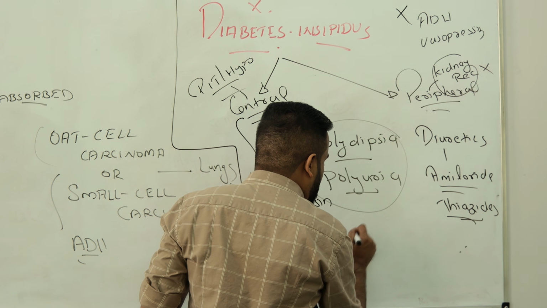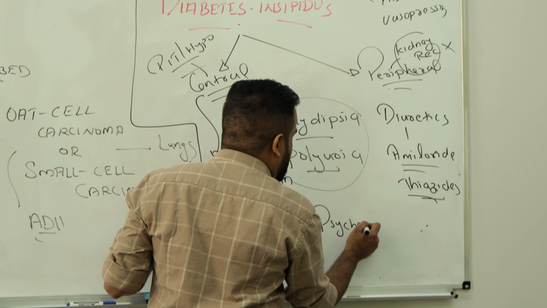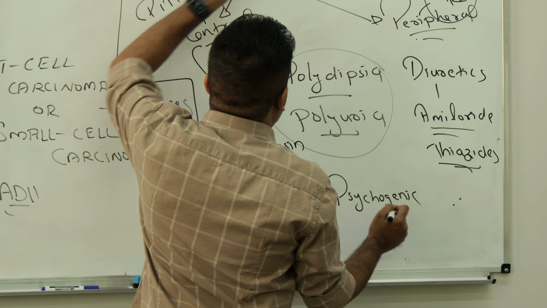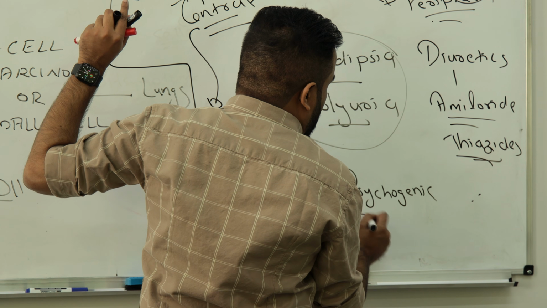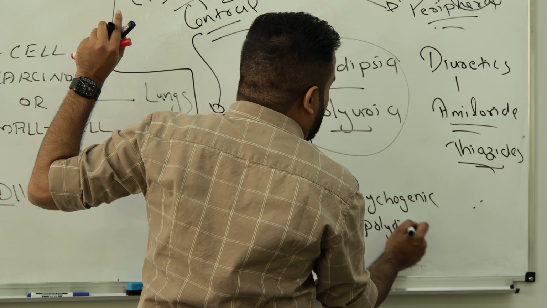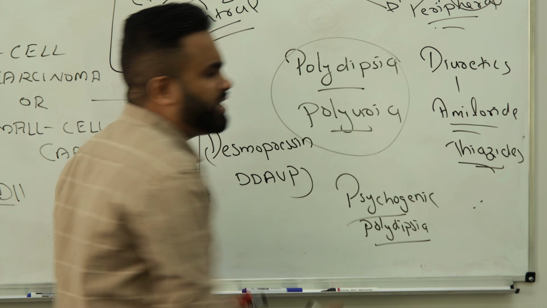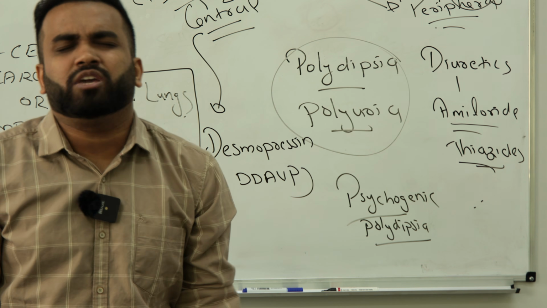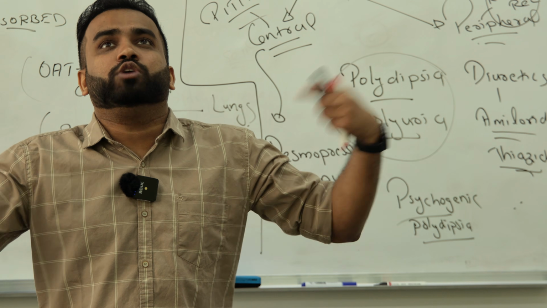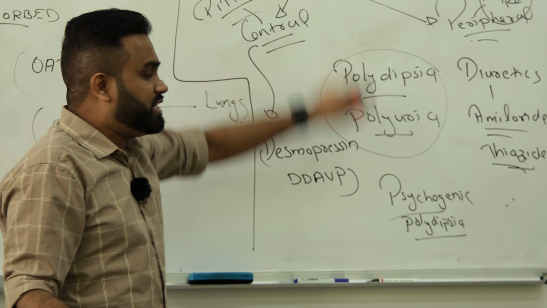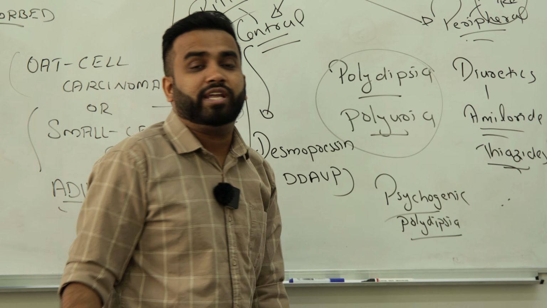Right. There is something, a differential here. We call it psychogenic polydipsia. Sometimes the patient does not have diabetes insipidus. Some people want to drink a lot of water all the time. They will drink maybe 15 or 20 liters and they urinate a lot. It means they don't have diabetes insipidus, but they have psychogenic polydipsia.